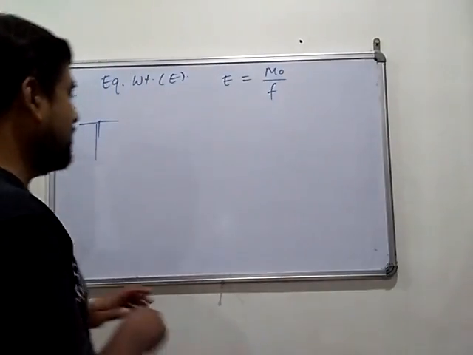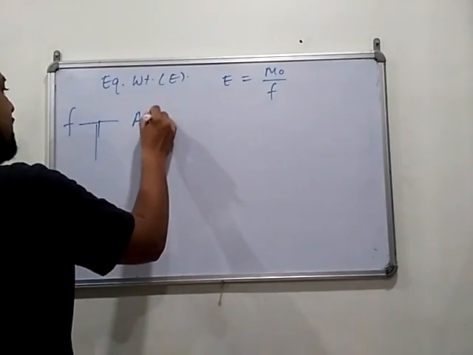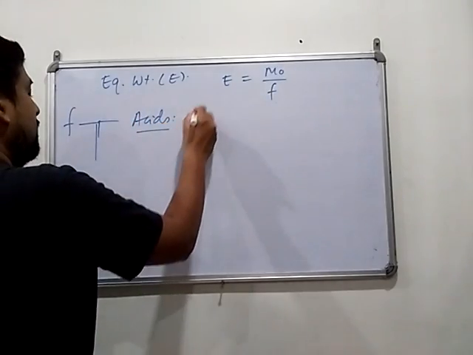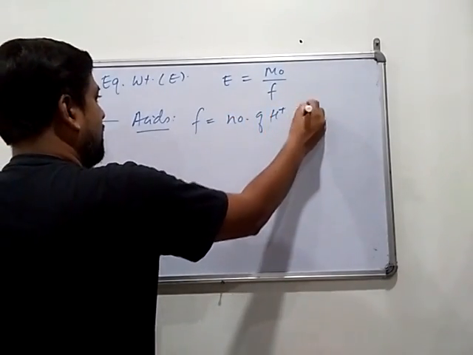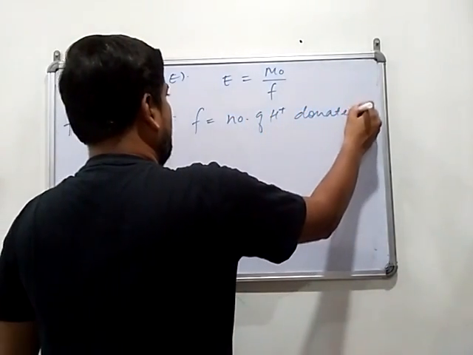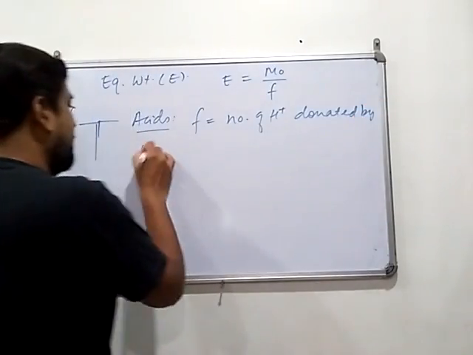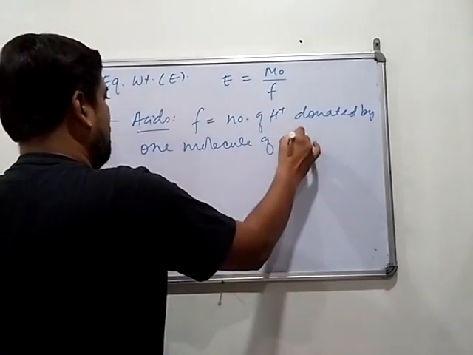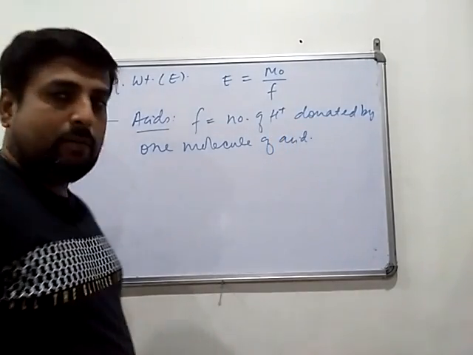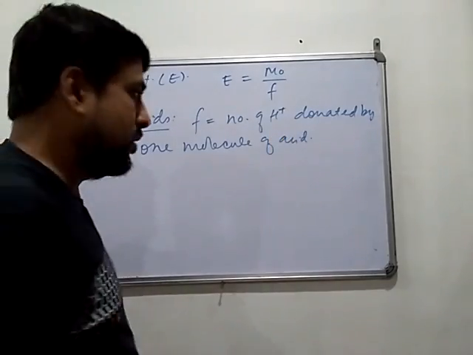In case of acids, factor is equal to number of H plus ions donated by one molecule of acid, or number of replaceable H plus ions.